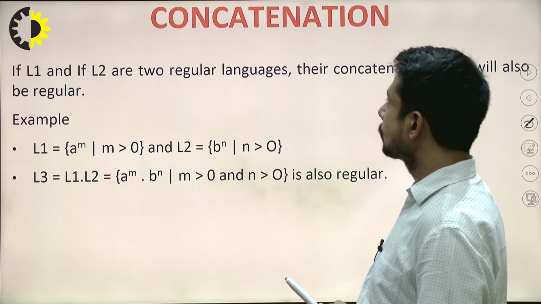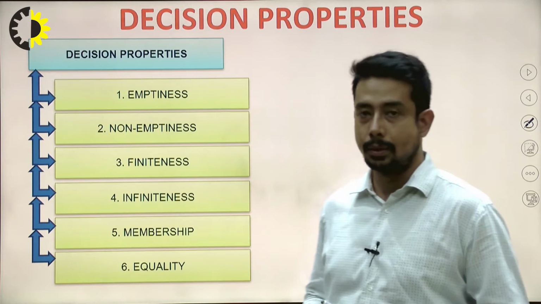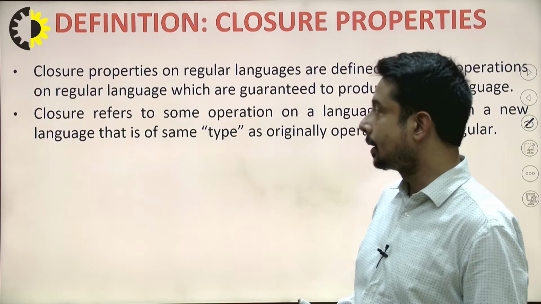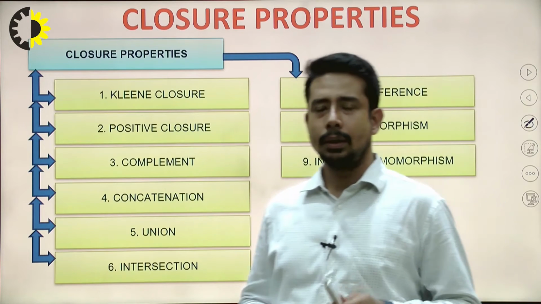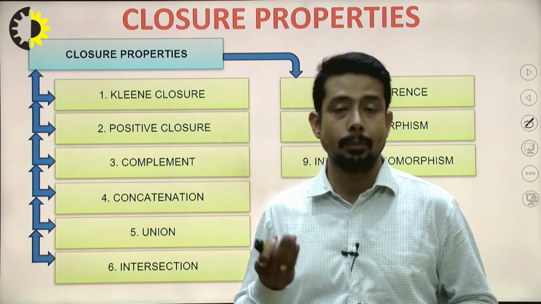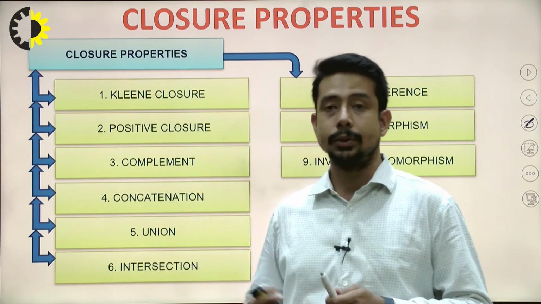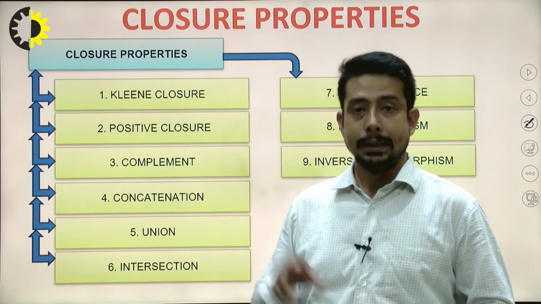Some of the decision properties we will also look into in this video, but not in a broader sense, because we are going to learn them in unit number 2. But I will try to discuss these two topics with you.